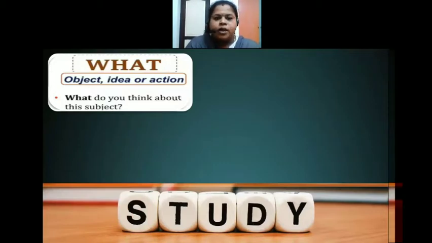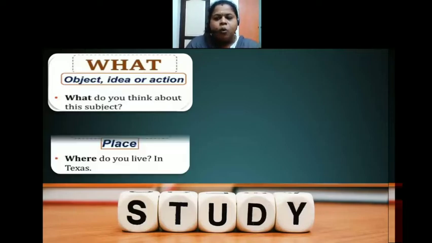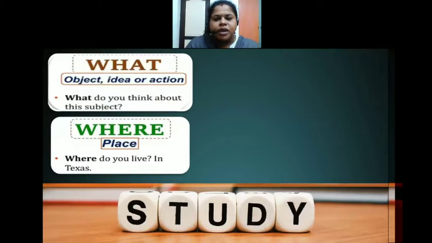What? It's related to an object, idea, or action. What do you think about this subject? What is your name? What are you doing? So these are the examples for what. Then where? It's related to a place. Where do you live? Where will you go? Where is my pencil? Where do you keep my pencil? So these are the words related to a place.